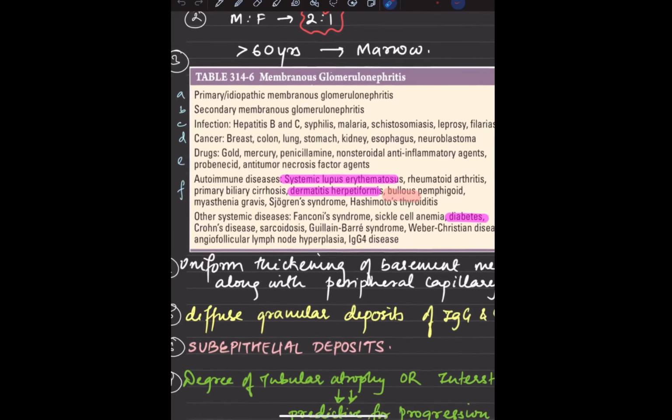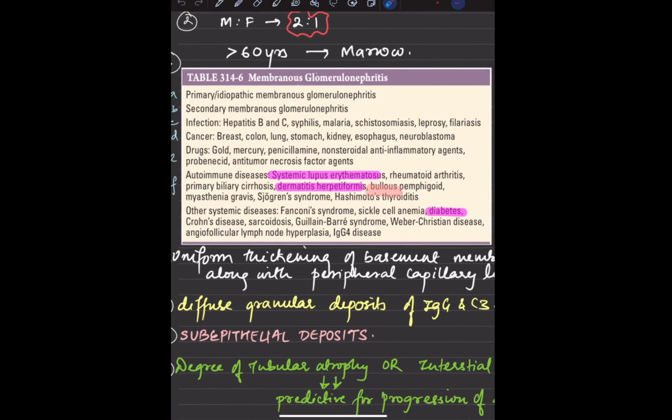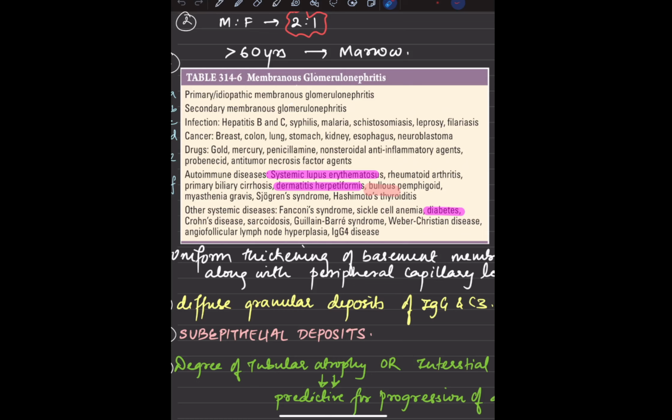Okay. So I hope you can all see the video, see the box. Membranous glomerulonephritis, that is a primary one, and then we go with the secondary membranous glomerulonephritis. So now the first thing is the infection, that is hepatitis B, C, syphilis, malaria, schistosomiasis, leprosy, filariasis. This is very important. All the points are very important. The next thing is cancers: breast, colon, lung, stomach, kidney, esophagus, neuroblastoma. Drugs like gold, mercury, penicillamine, NSAIDs, probenecid, this is also very important.